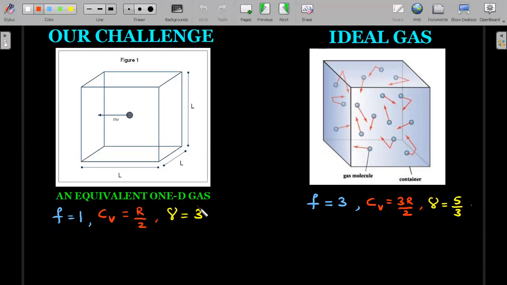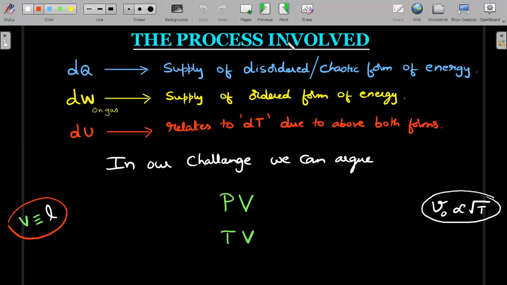Now, I've just made the assumption of gamma, so let's see where I can use this. The picture becomes even clearer in the next slide. I have to think, if this were a one-dimensional gas, what is the process involved in moving? If the wall could be considered like a piston which is moving and the gas is getting compressed, it's a one-dimensional gas. So we'll just go back to the definitions of dq, dw, and du that we learn in thermodynamics of ideal gases. dq is nothing but the supply of a disordered or chaotic form of energy.